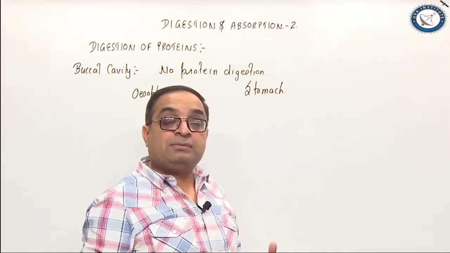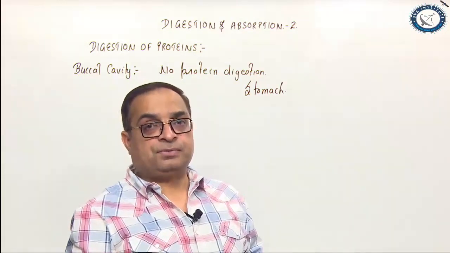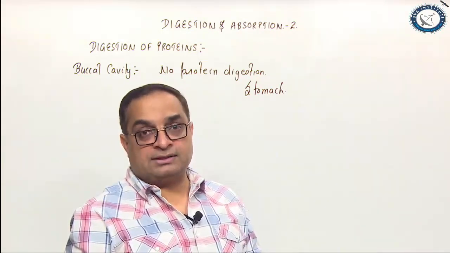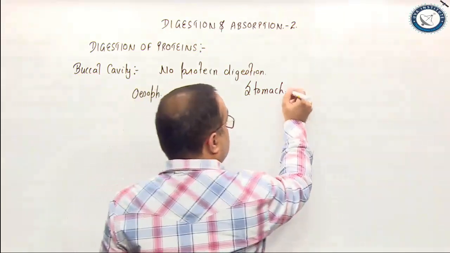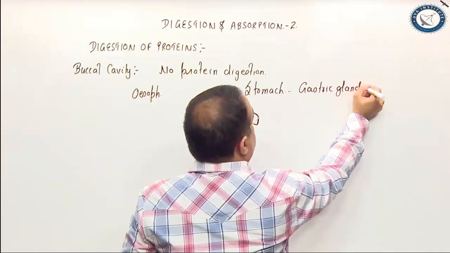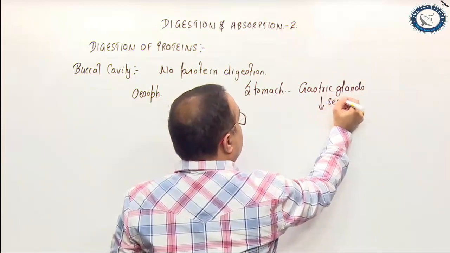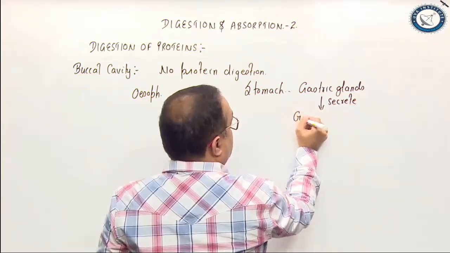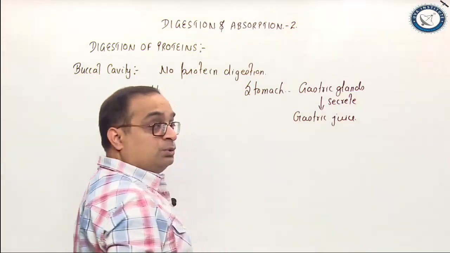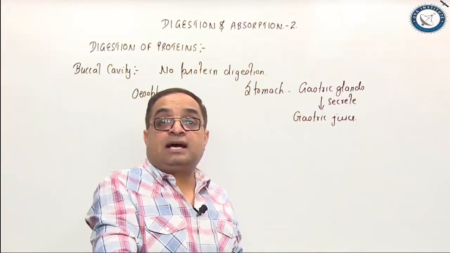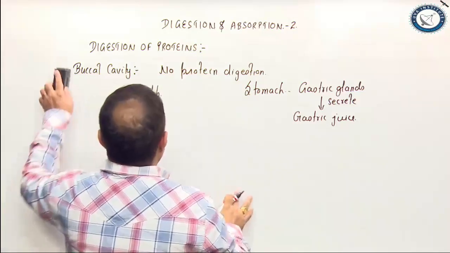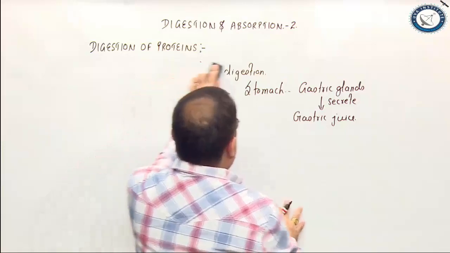The wall of the stomach has gastric glands, which are of different types: cardiac glands, fundic glands, and pyloric glands. The gastric glands of the stomach secrete gastric juice, right? And this gastric juice has important enzymes which begin the protein digestion. A very important enzyme in the gastric juice is pepsin.